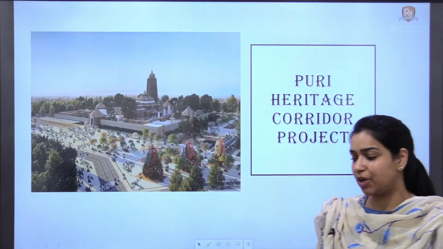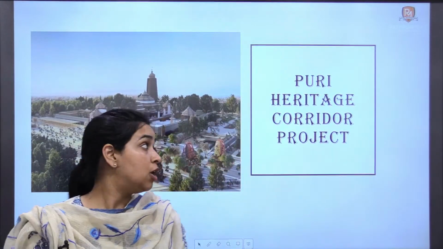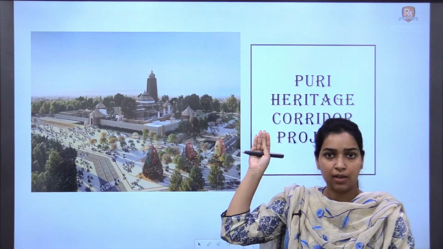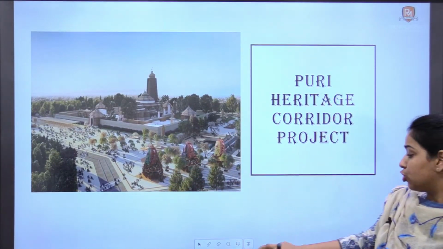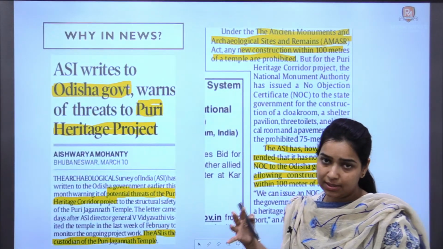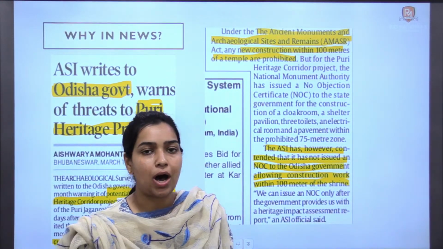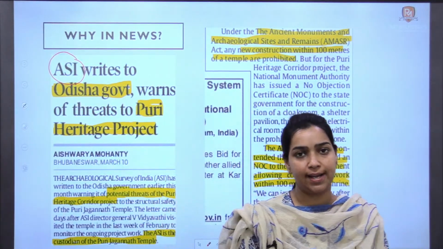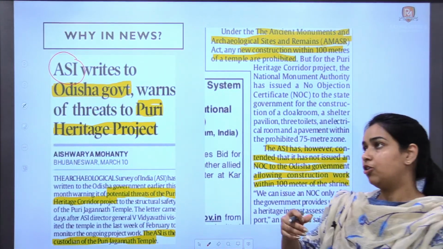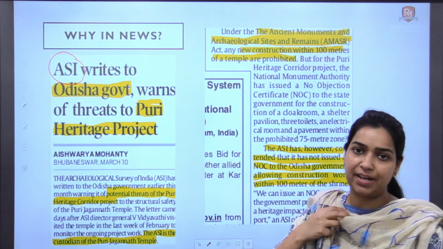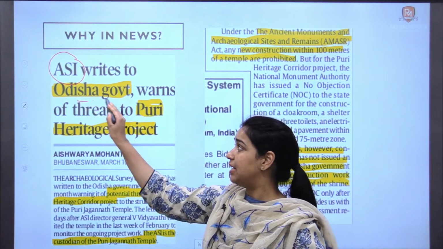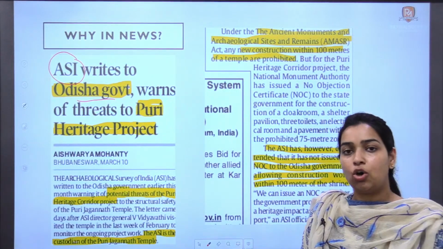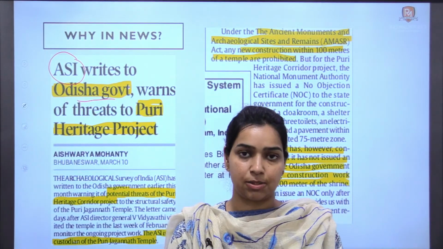Now the next topic of our discussion is the Puri Heritage Corridor project, right? This is the famous Jagannath temple located at Puri, Odisha. We are talking about Odisha here. Okay, so first of all, let's just see why this is in news. So recently your Archaeological Survey of India, ASI, said that this Puri Heritage Corridor project of Odisha government is environmentally degrading, it's not sustainable. Okay, it will harm the heritage of the Jagannath temple that already exists, right?